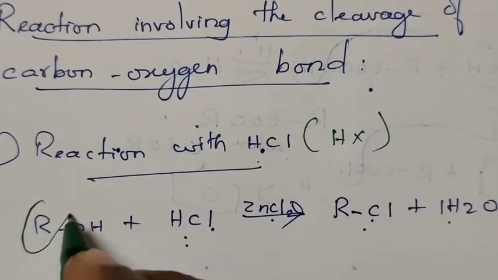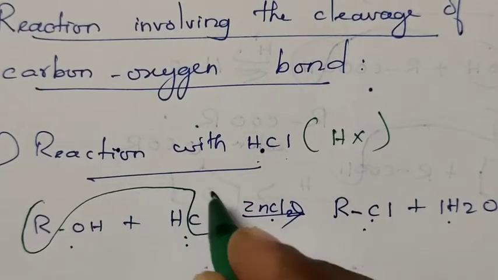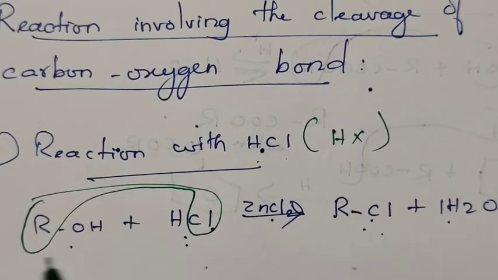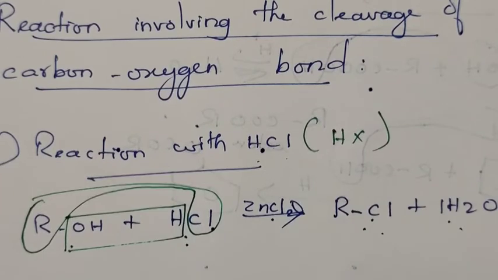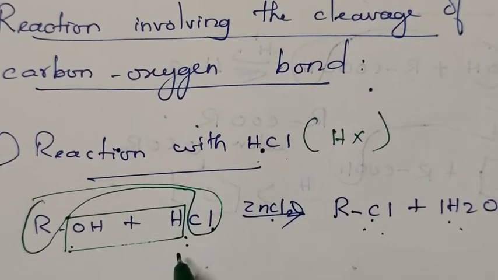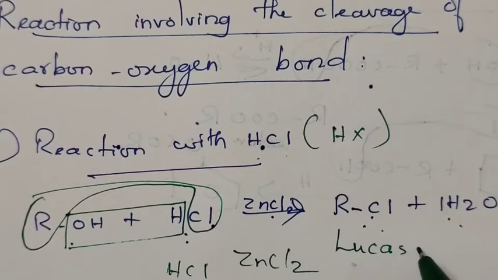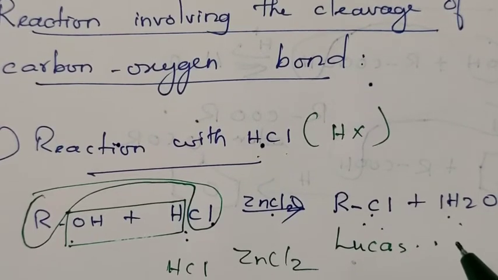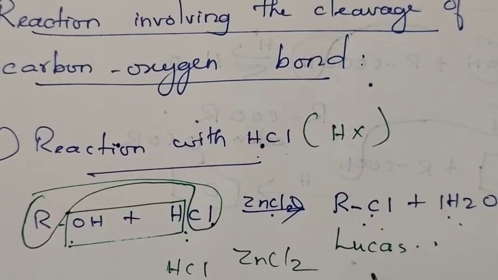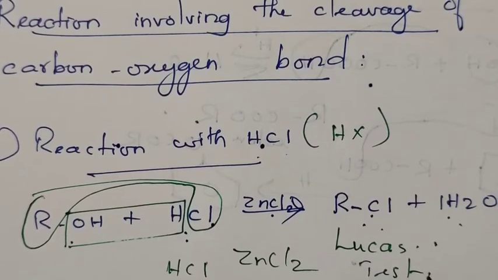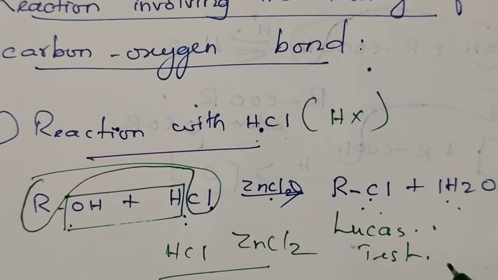From alcohol R, react with Cl and get RCl. OH and H react together to form water. The mixture of concentrated HCl and anhydrous zinc chloride is known as Lucas reagent. Therefore, this test is called the Lucas test.